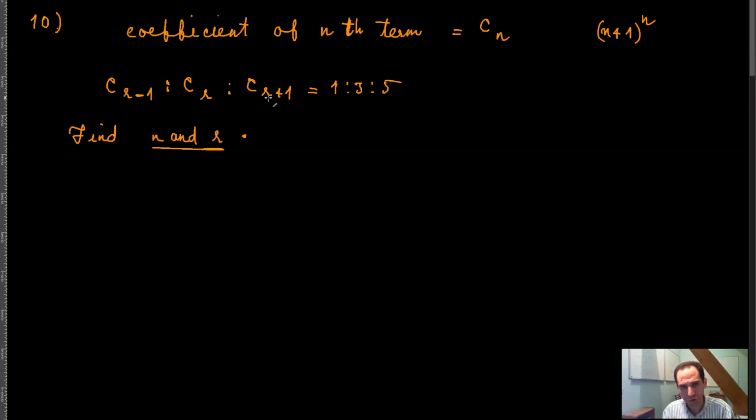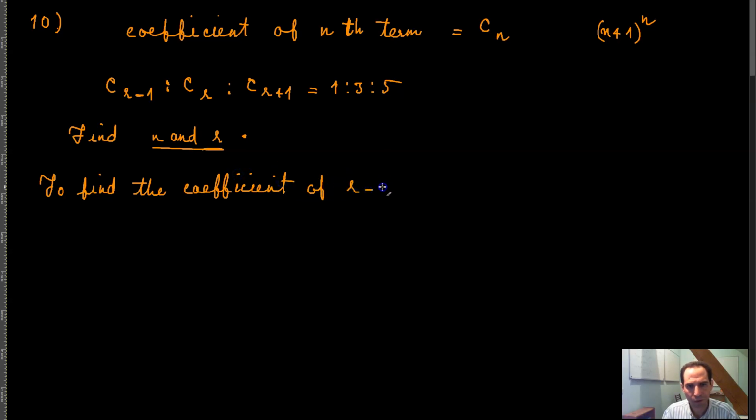Solve those two equations, you will get n and r, right? So to find the coefficient of the r minus 1th term, we have,